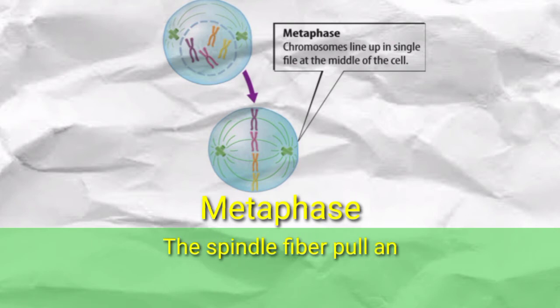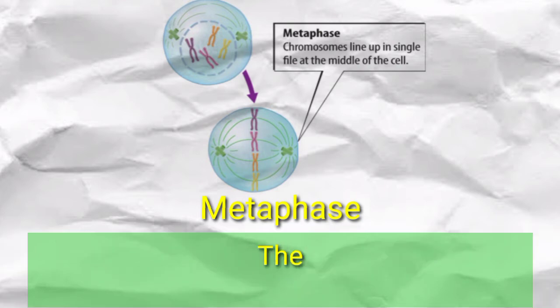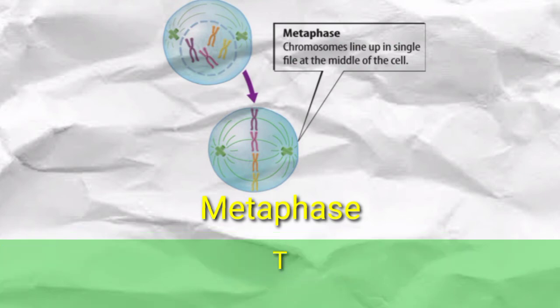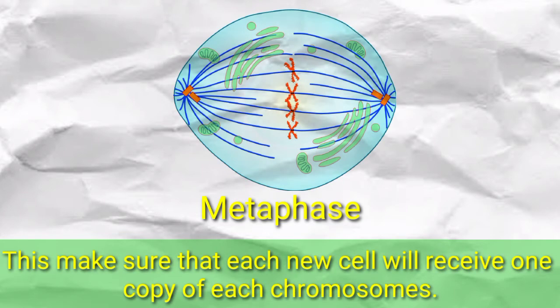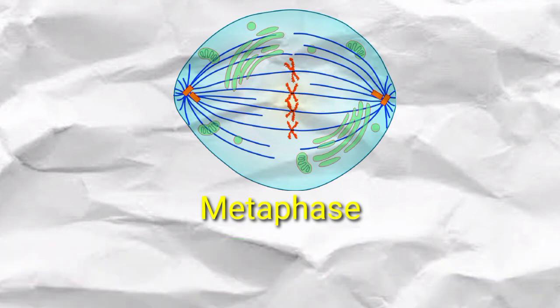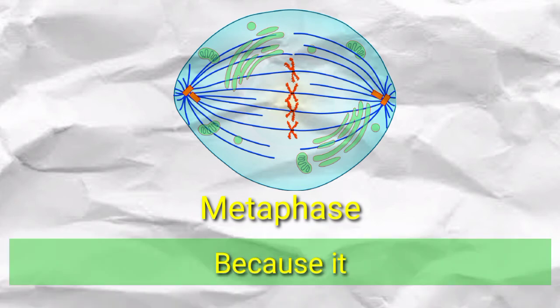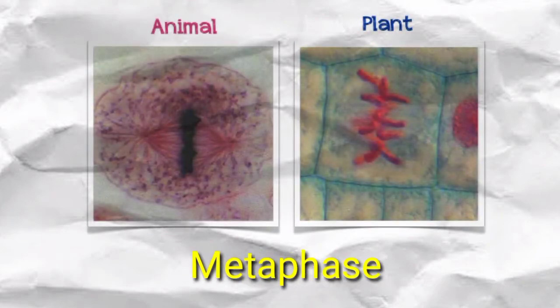Metaphase. The spindle fibers pull and push the duplicated chromosomes to the middle of the cell during metaphase. The chromosomes line up along the middle of the cell. This makes sure that each new cell will receive one copy of each chromosome. Metaphase is the shortest phase in mitosis. It is an important phase because it makes the new cells the same. Metaphase in animal and plant cells.